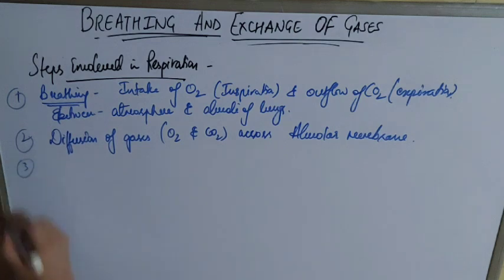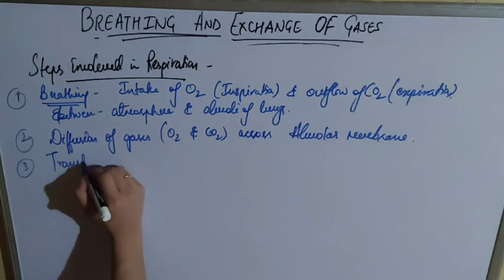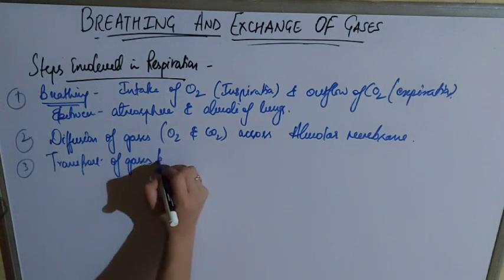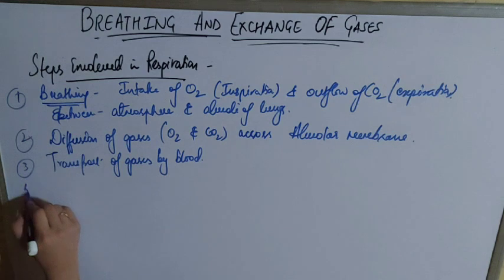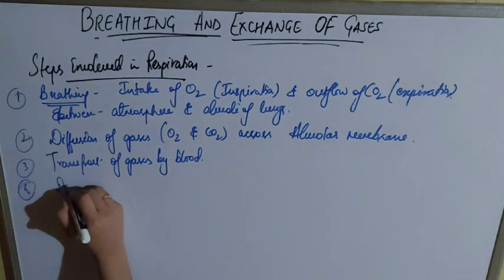Okay. Third step: the gases are diffused across the alveolar membrane, then the gases will be transported by the blood. Remember, next step, now O2 and CO2 will be diffused. The blood will transport the gases and then diffuse them into the lungs. So diffusion of O2 and CO2 will take place